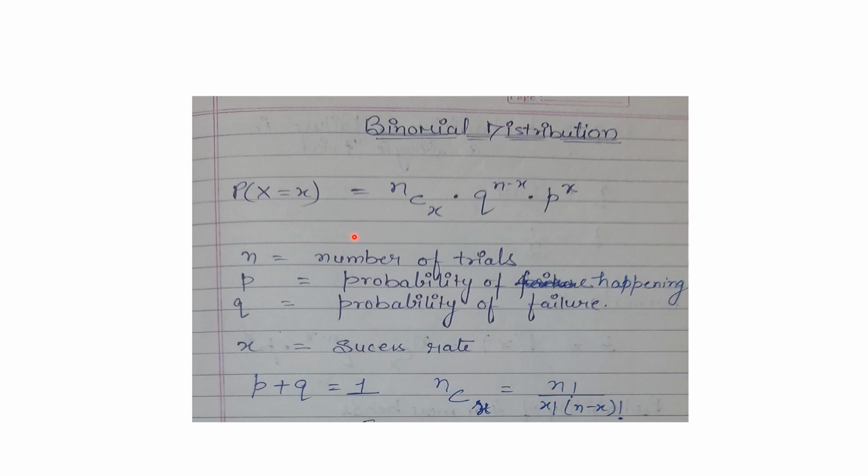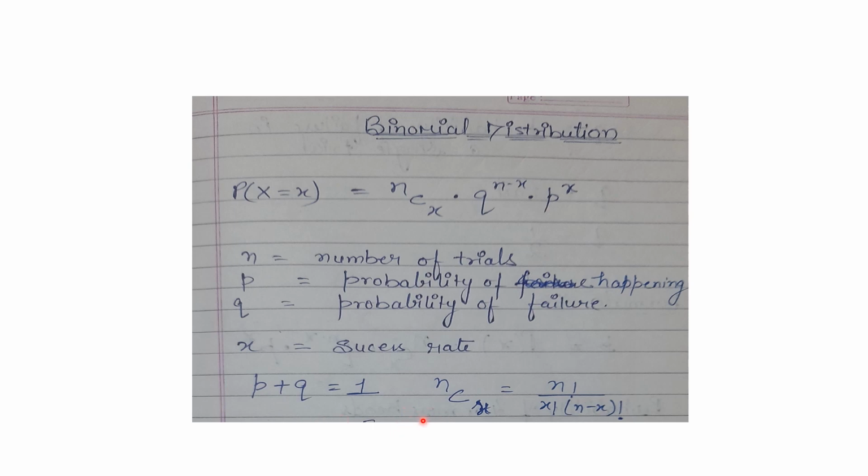And before moving forward, we need to remember this important statement. This statement is from the chapter basic probability or simple probability, which states that probability of happening of an event, denoted by this small p, plus probability of non-happening of an event, denoted by this small q, is equal to 1. It means probability of happening of an event plus probability of non-happening of an event, if we sum these together, the total probability will always be equal to 1.